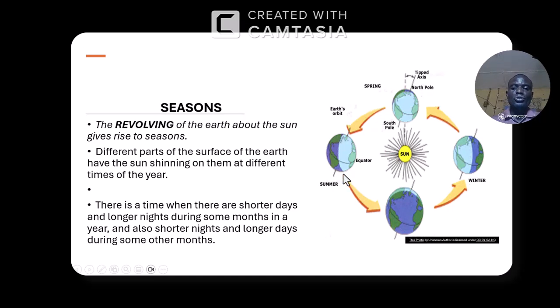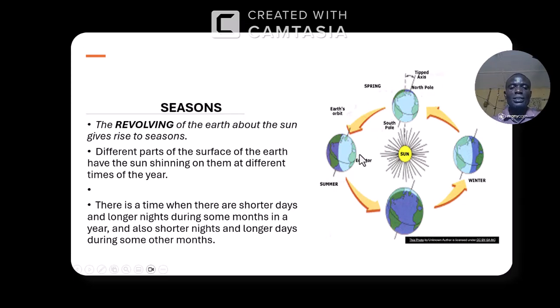So we have summer here. Summer is between March and June. Then winter is between September and December. The autumn is between September and March. Then spring is between March and June. So that is how we come about seasons.